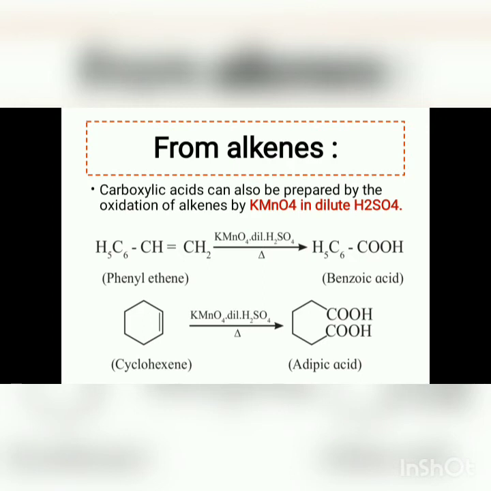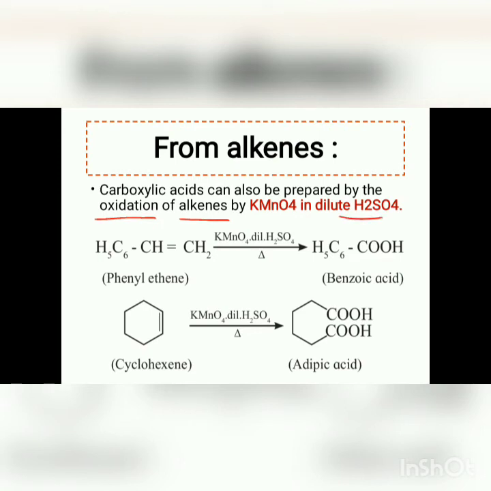Now next, the fifth reaction is the preparation of carboxylic acid from alkenes. Alkenes means the hydrocarbons which contain the carbon-carbon double bond. The carboxylic acid can also be prepared by oxidation of alkene by KMnO4 in dilute H2SO4.